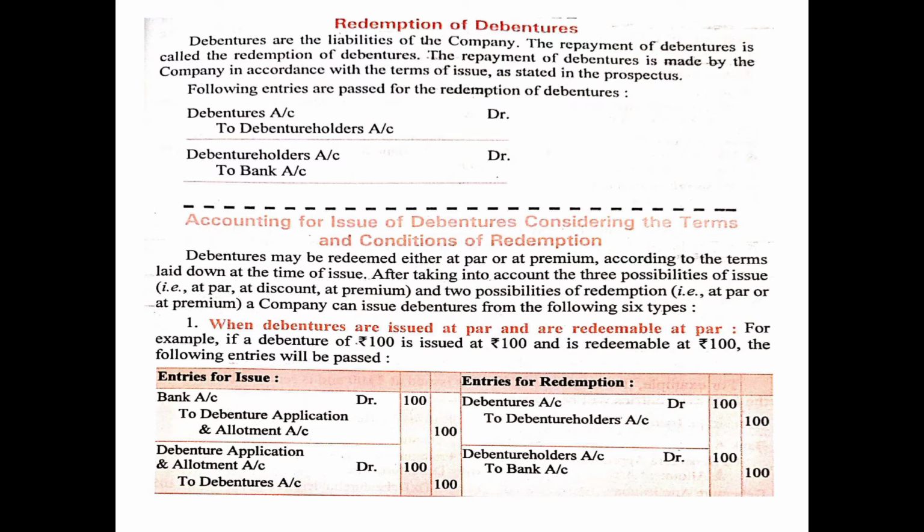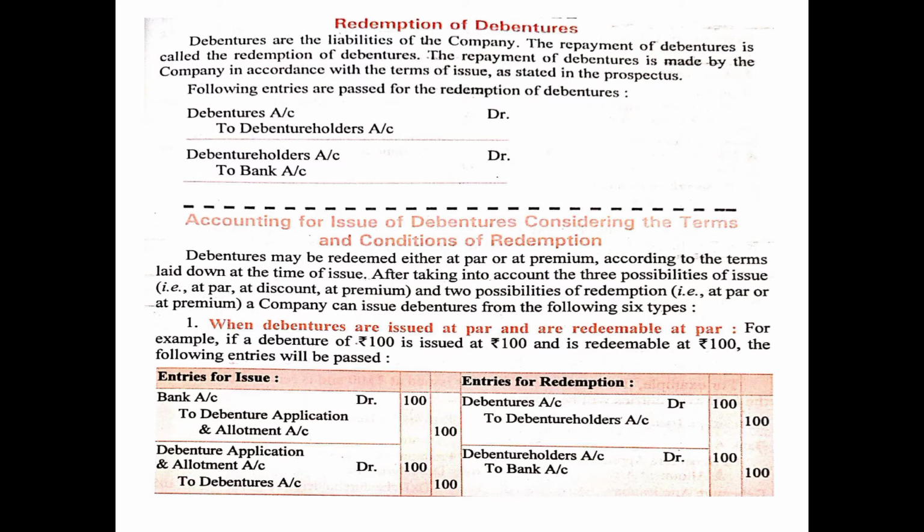The entry at the time of issue, as we have already discussed: bank account debited 100 to debenture application and allotment account 100. Why are we crediting the combined debenture application and allotment account? Because in the absence of any information, we are assuming that the entire money will be called up at once. When this money is received, it needs to be transferred, so we will pass debenture application and allotment account debited to debenture account 100.